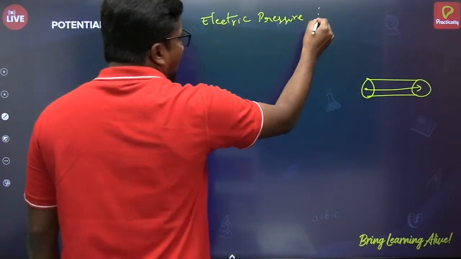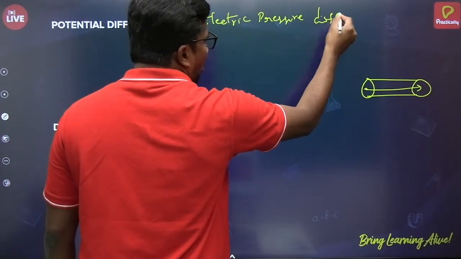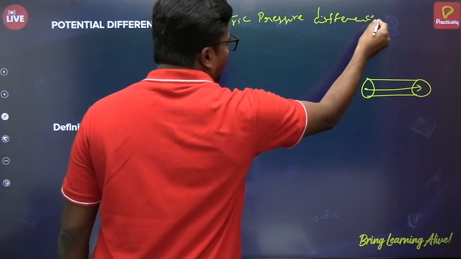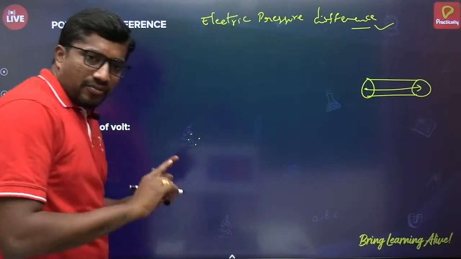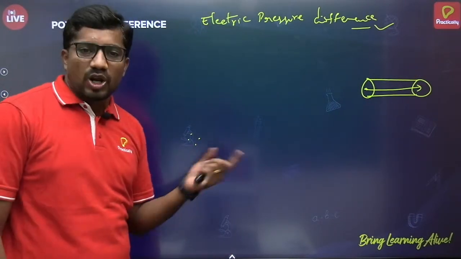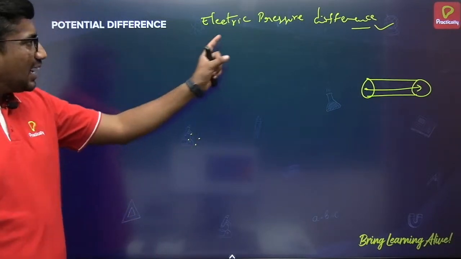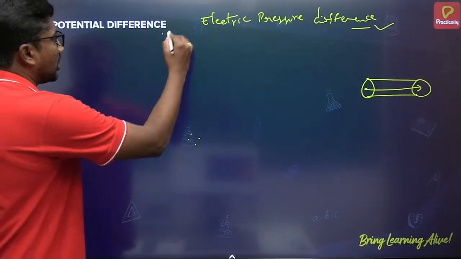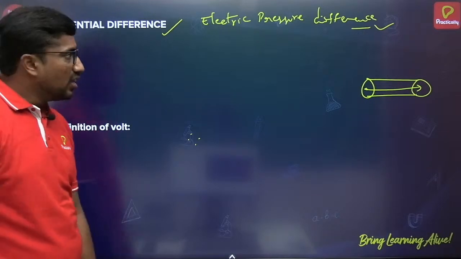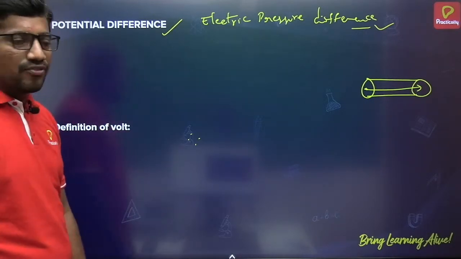So this electric pressure difference is responsible for the flow of electric charge through the different points of the cross-sectional area of any conductor. Here, that electric pressure difference is the potential difference. How can we define that potential difference?